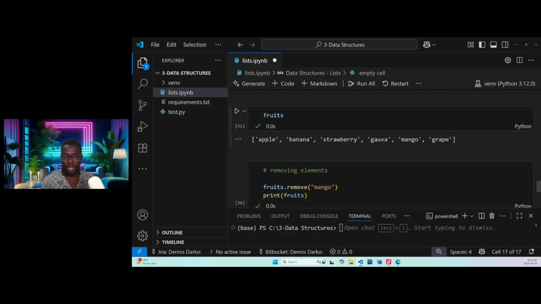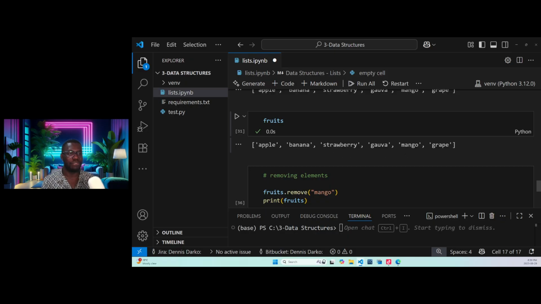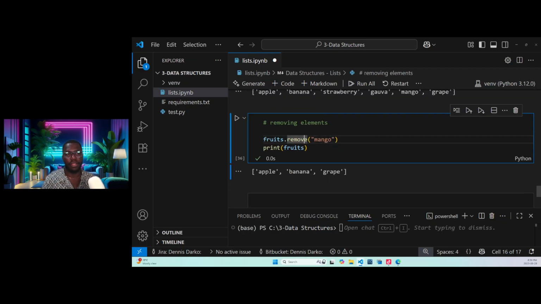Someone said, what if we have guava in the list twice or thrice? That is a data error. If you add it twice, you need to remove them. That is where we call something data cleaning. It's duplicates, right? I don't think most data will allow those things. So if you have that kind of case, it's all about you using remove. You need to remove them.